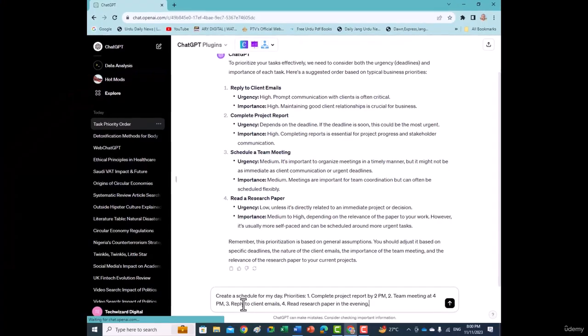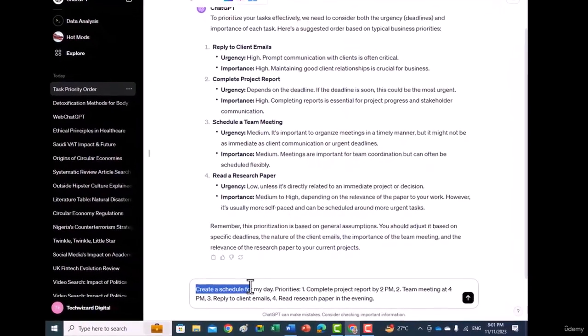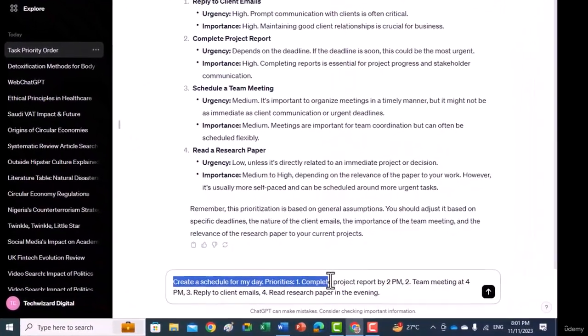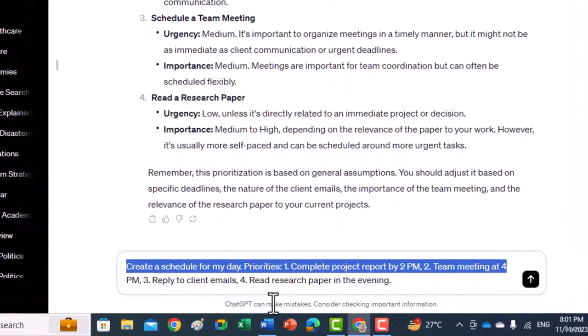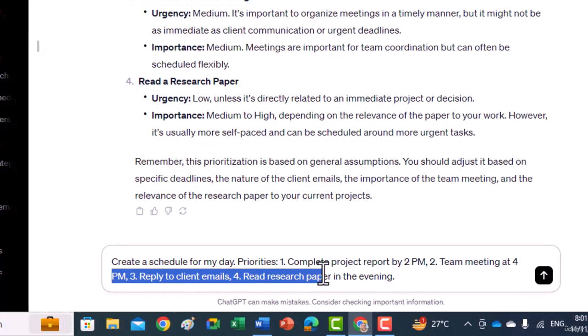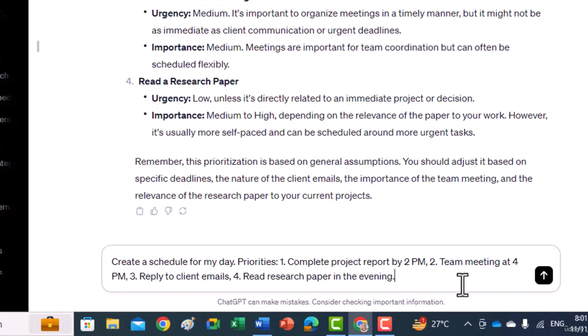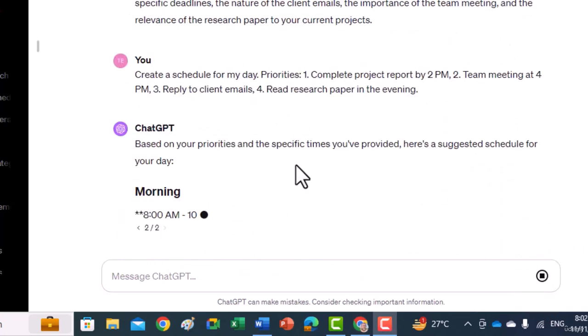Let's write in prompt. Create a schedule for my day. Priorities: 1. Complete project report by 2 p.m. 2. Team meeting at 4 p.m. 3. Reply to client emails. 4. Read research paper in the evening.